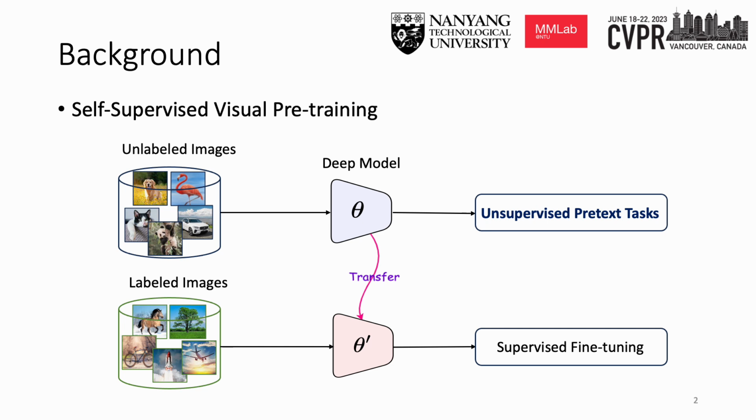First, we train a deep model on unlabeled images with non-trivial and meaningful self-supervisory pretext tasks. Then, the model is fine-tuned on downstream labeled images. In this way, the pre-trained representations are transferred to downstream tasks.